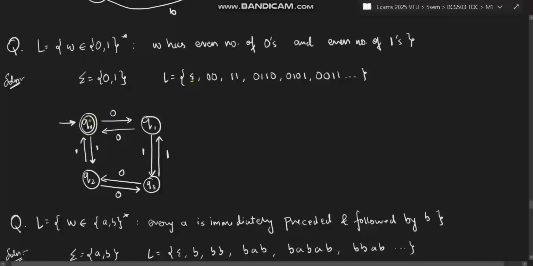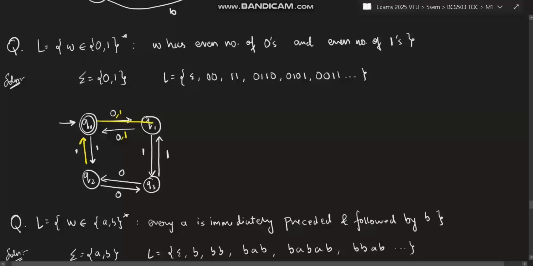And from here you have to move very carefully. Now, what is the next minimum string which can be accepted? 0 0. So 0 will come here, and again 0 will come here, it will be accepted. You cannot make a self loop because it would then accept three zeros. That is invalid. An even number should be there. That's why you have to go to Q1 and then come back to Q0. Then 1 1 is also there. You can take 1 and come back here.